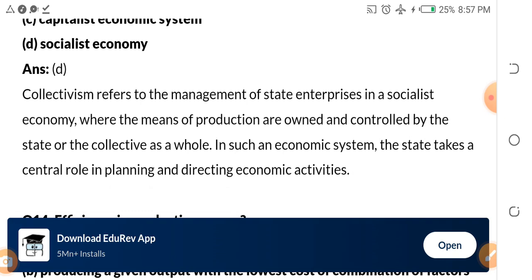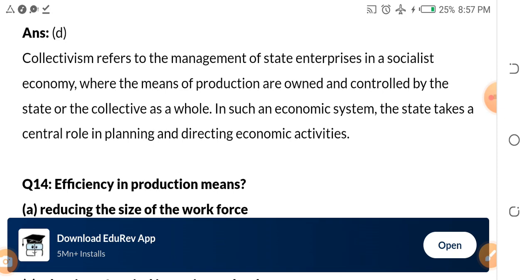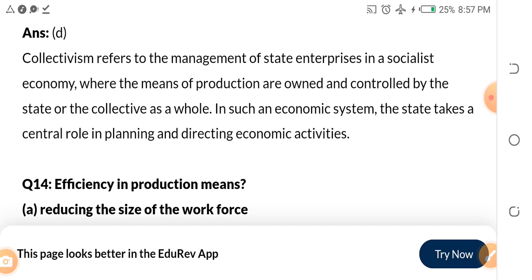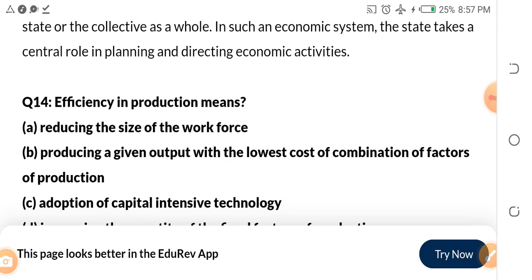Collectivism refers to the management of state enterprises in a socialist economy where the means of production are owned and controlled by the state or the collective as a whole. In such an economic system, the state takes a central role in planning and directing economic activity. So whenever we talk about collectivism, we are talking about what? We're talking about socialism. Okay?